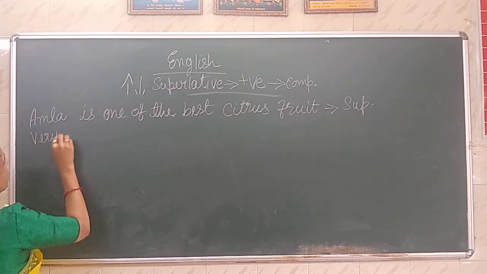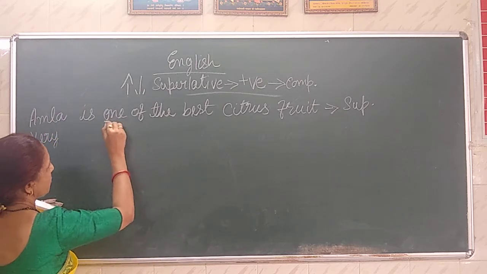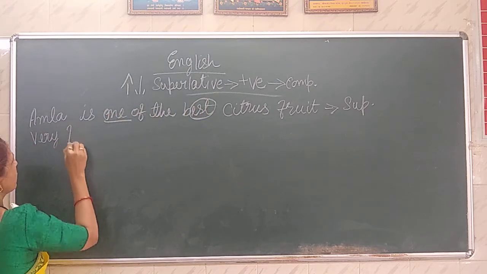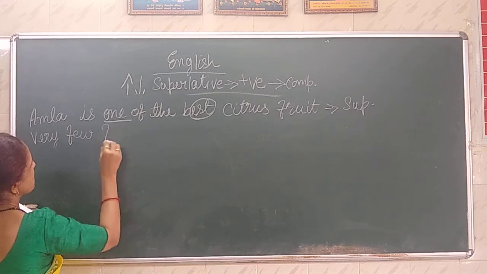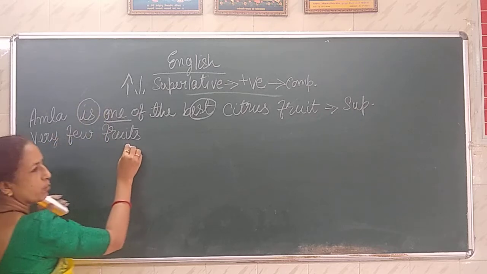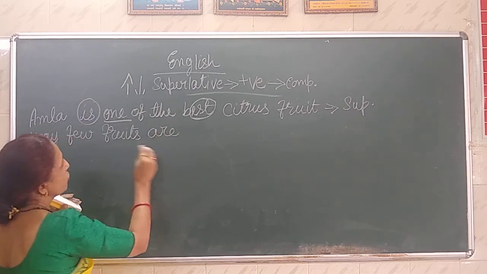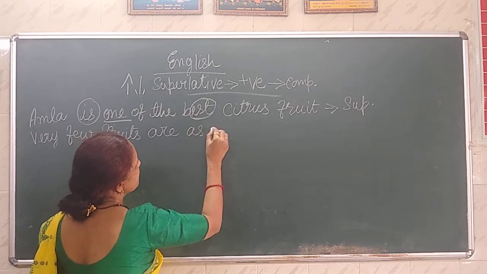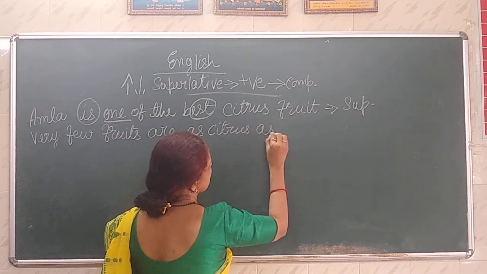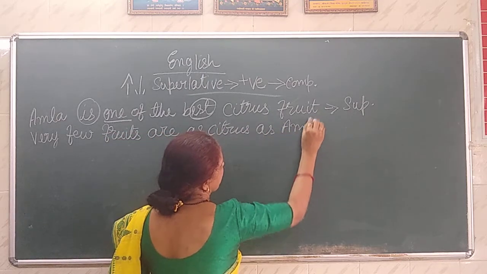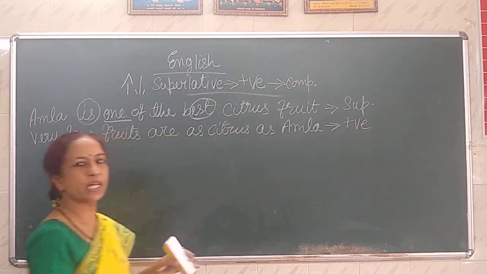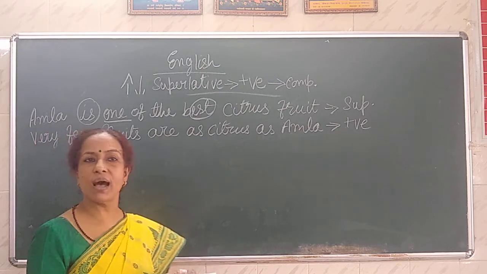Very few. I told you positive will start with very few when one of the EST is there. So very few what? Fruits. Very few. Amla is singular, so is. Fruits are plural, so are. Very few fruits are as citrus as Amla. This is which degree? Positive degree. Very few fruits are as citrus as Amla.